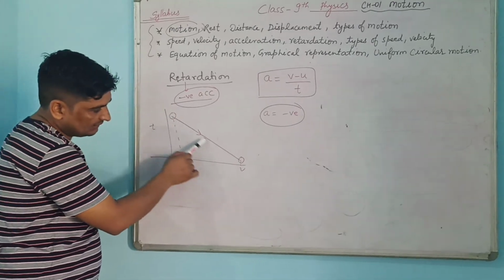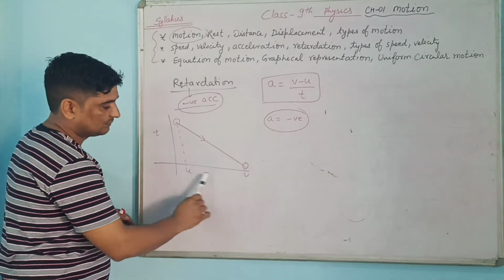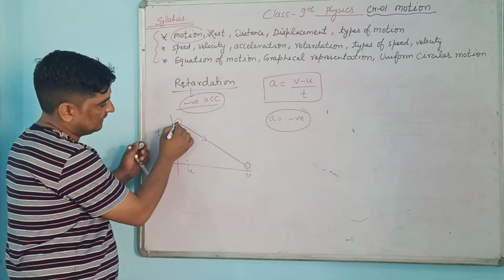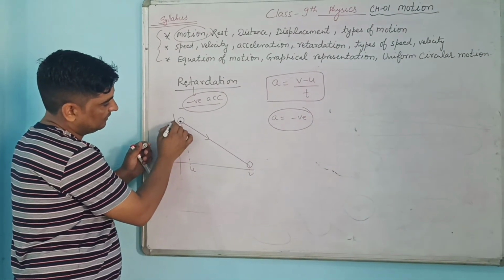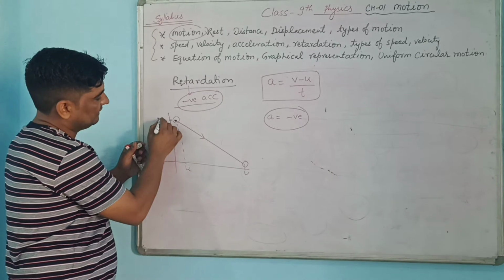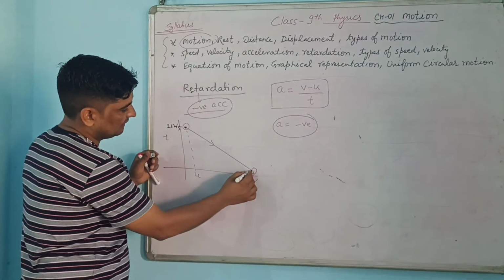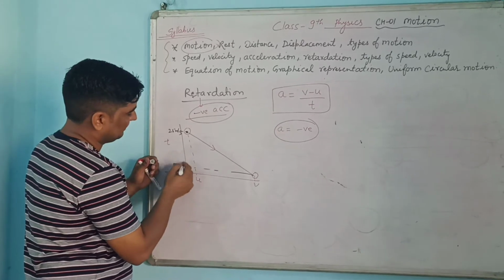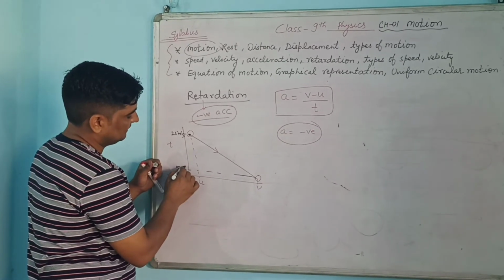The graph will be decreasing in nature. With time, the speed is going down. With respect to time, see, the initial speed is this much, a very high value. Suppose I am taking 25 meter per second, and here if you take this value, suppose it is 5 meter per second. Okay, with respect to time it is 5 meter per second.